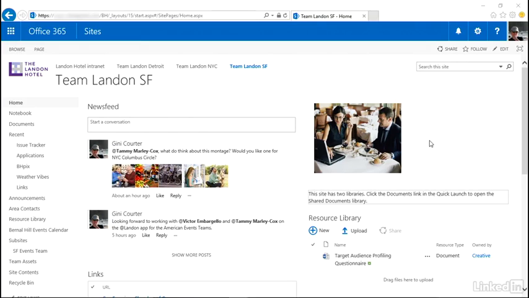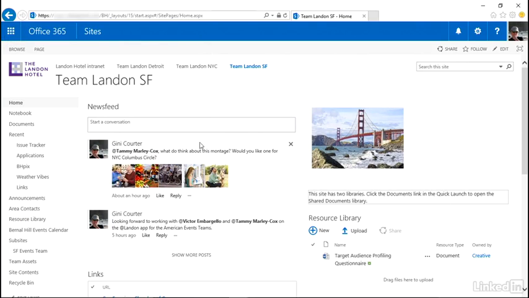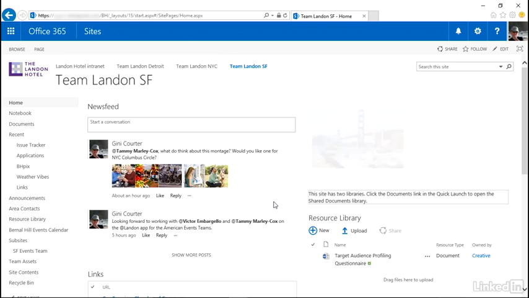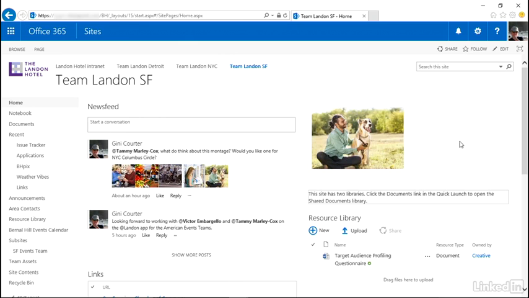Whether I'm looking at my news feed by going to the waffle and choosing news feed or looking at my news feed in a particular site, there are only a couple of ways things can get in here. One way something gets in my news feed, either one of them, is that someone types something. Tammy Marley Cox posts something. I post something. So these little microblogs are great because they allow us to have a conversation. And it can be a really rich conversation about things that are going on in our organization.